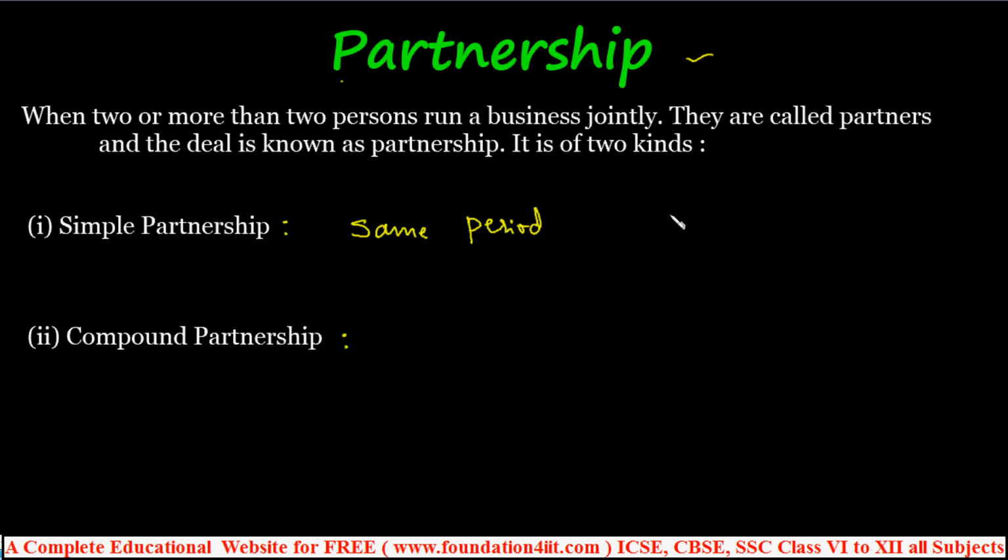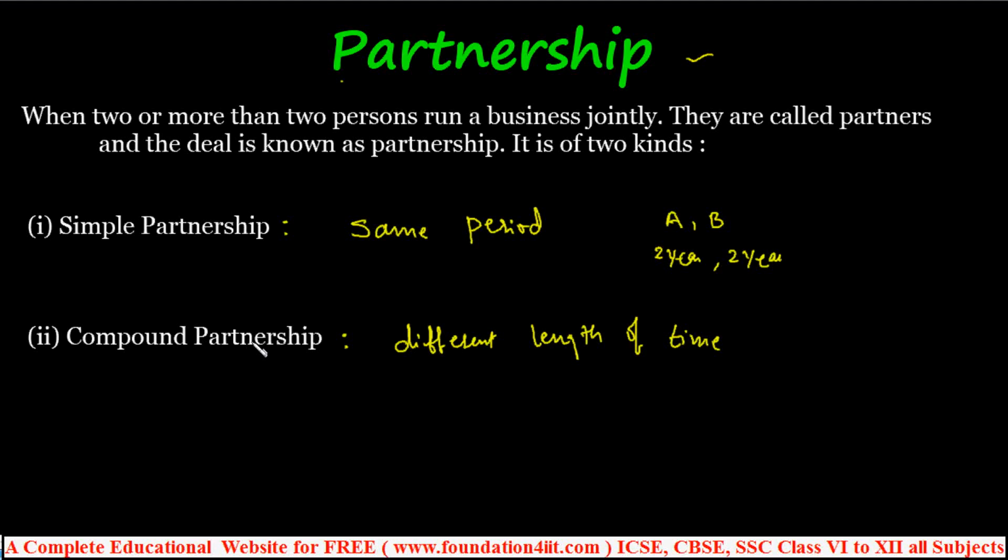For example, two persons A and B start the business, and both of them invest for 2 years. A invested for 2 years, B also invested for 2 years. Whatever profit they get, they must share equally based on the investment. That is a simple partnership. And in the compound partnership, the capitals of the partners are invested for different lengths of time, that means different periods.